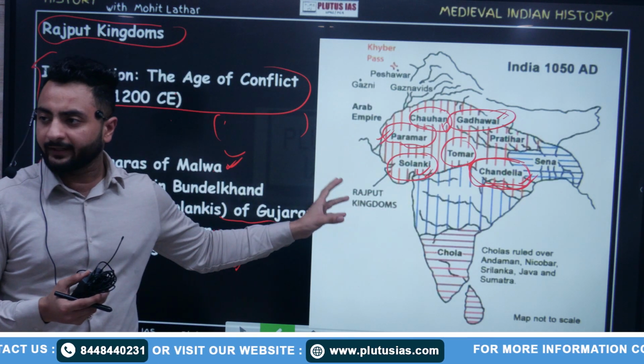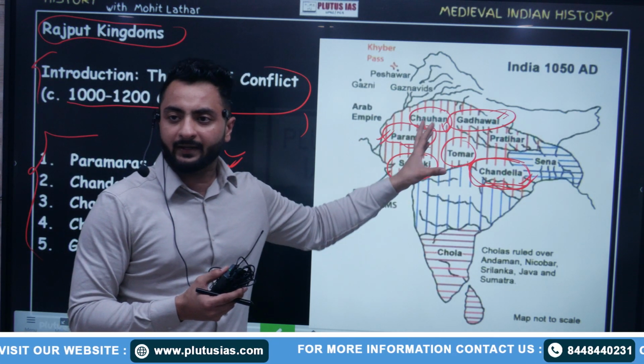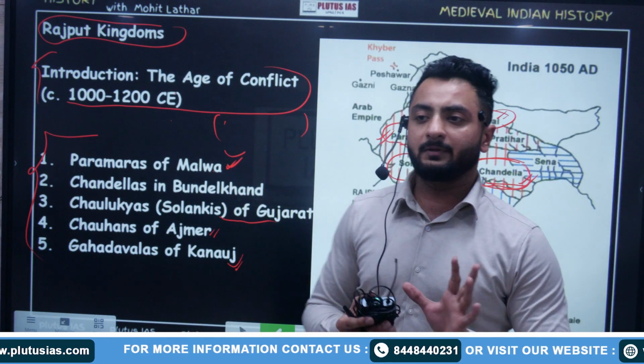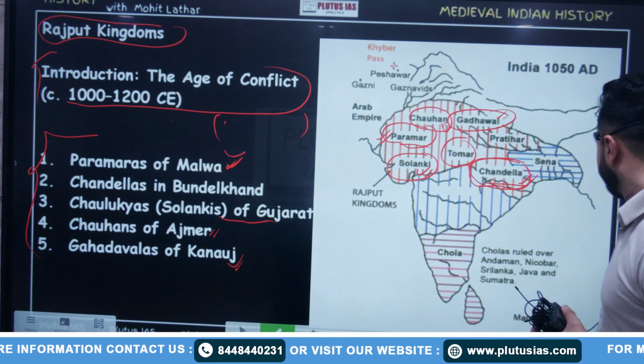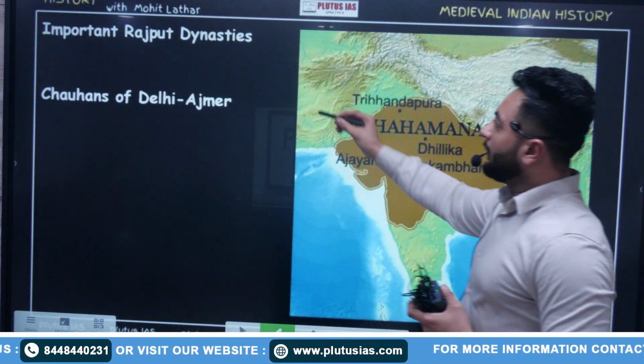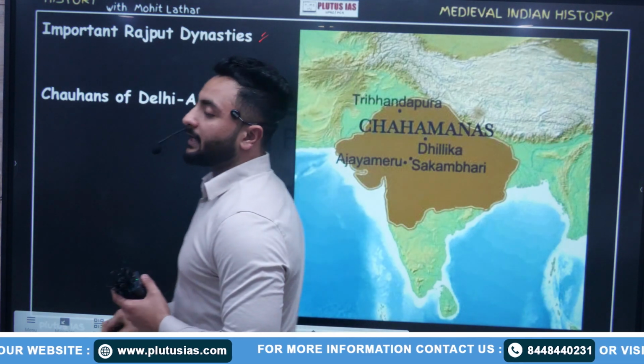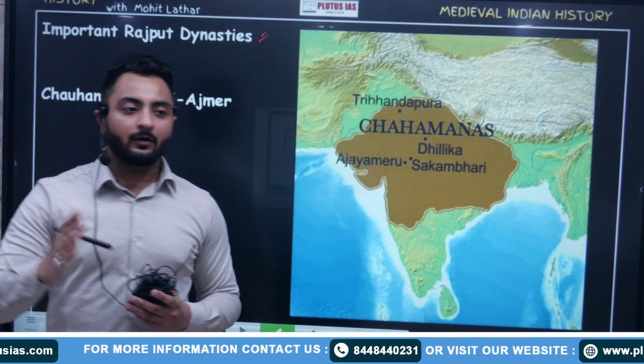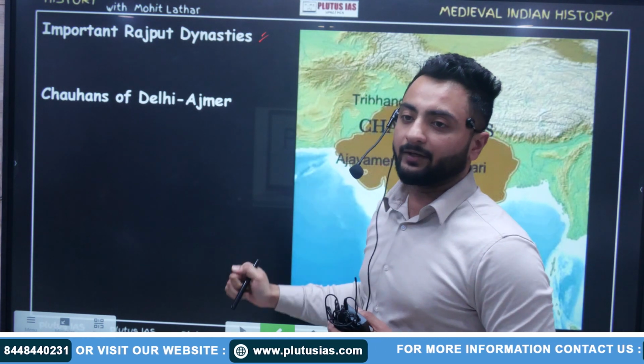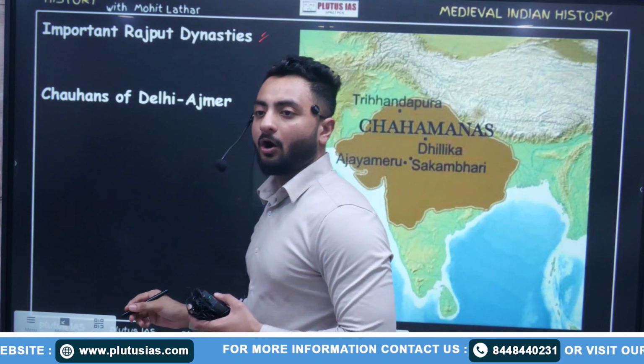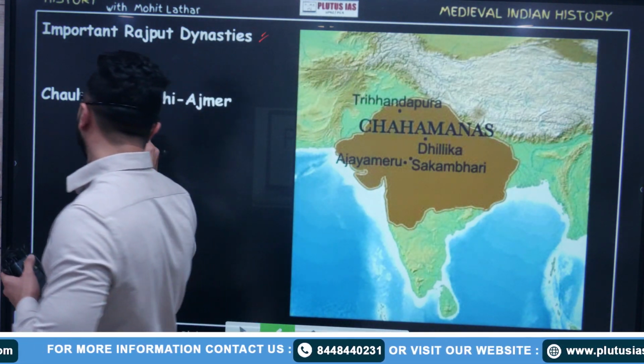Where were the Solankis of Gujarat? Tomars, Chahamanas, Chauhans. This must be remembered. So put a heading: important Rajput dynasties, and in that, first the Chauhans or Chahamanas of Delhi and Ajmer. Note the spelling of Chahamanas.